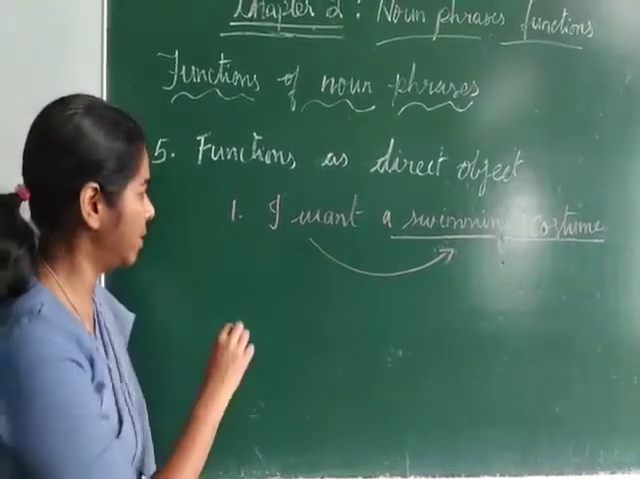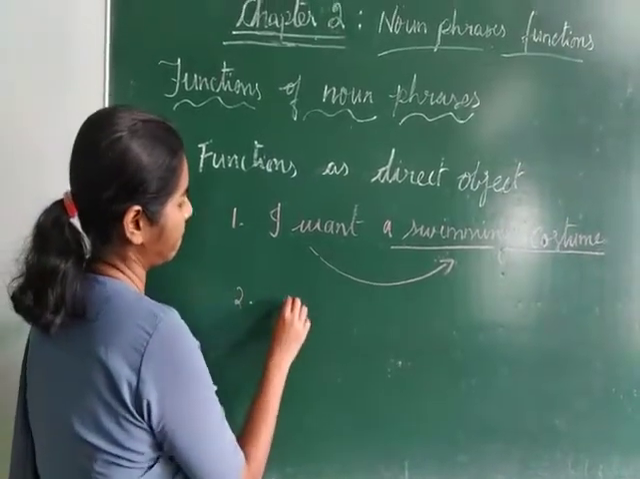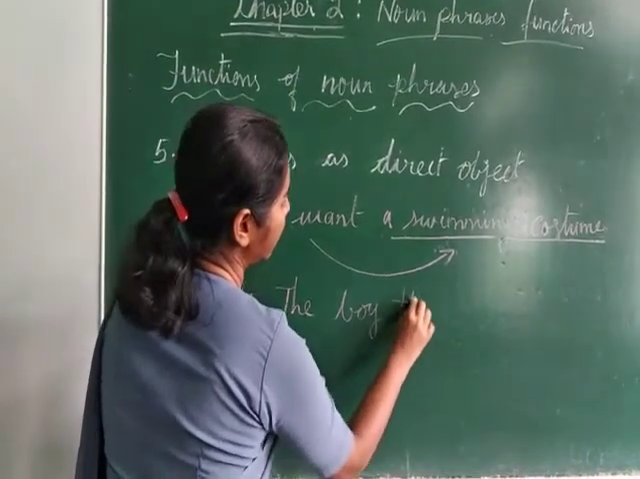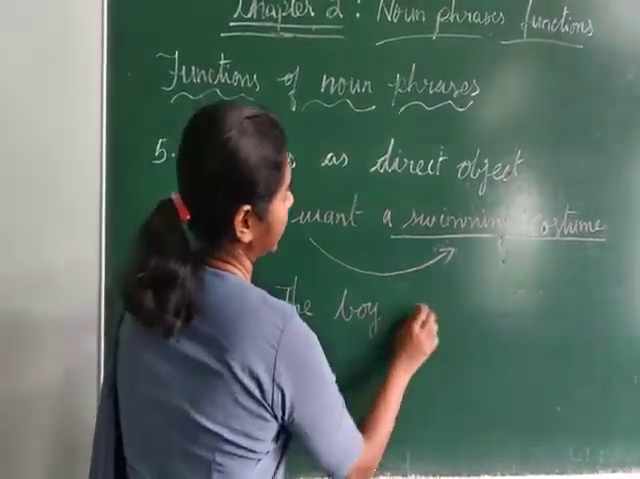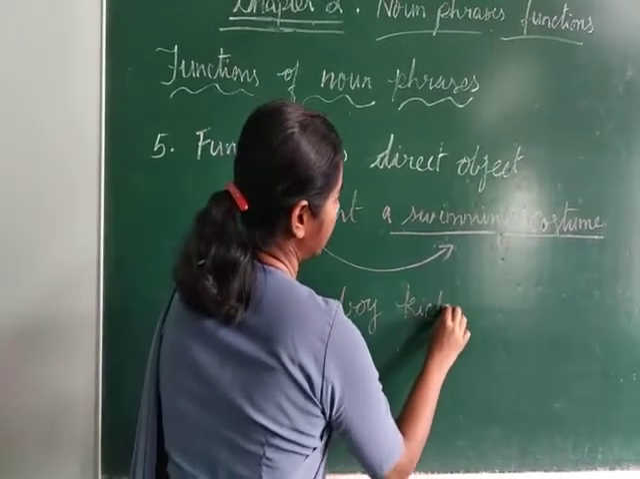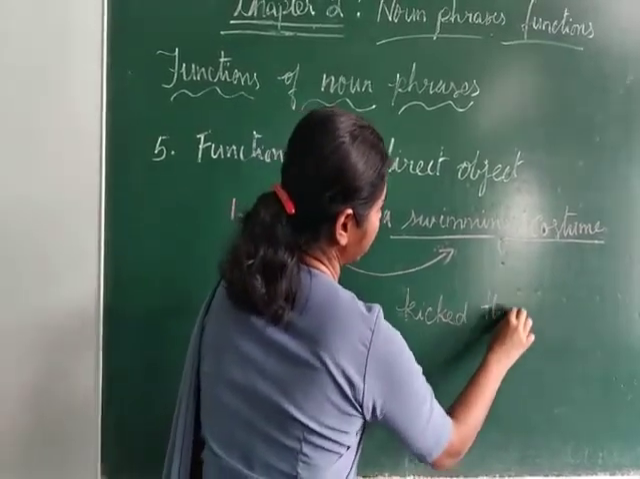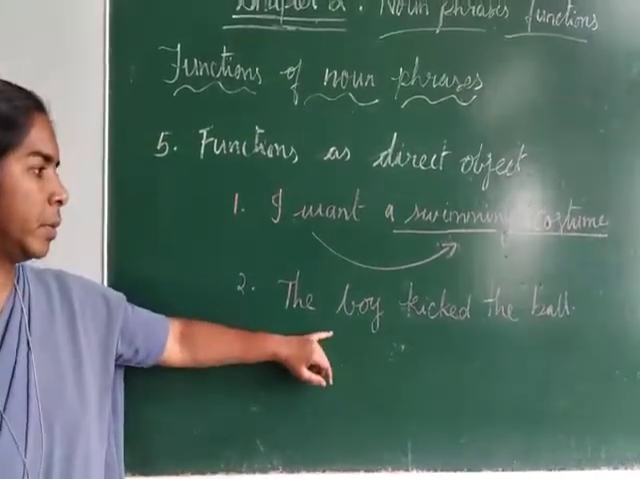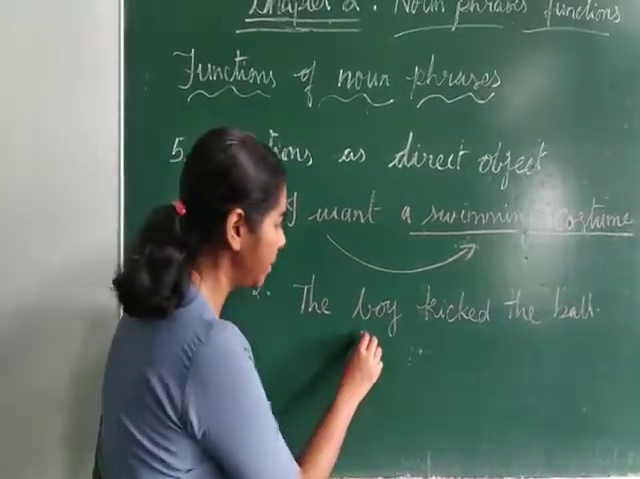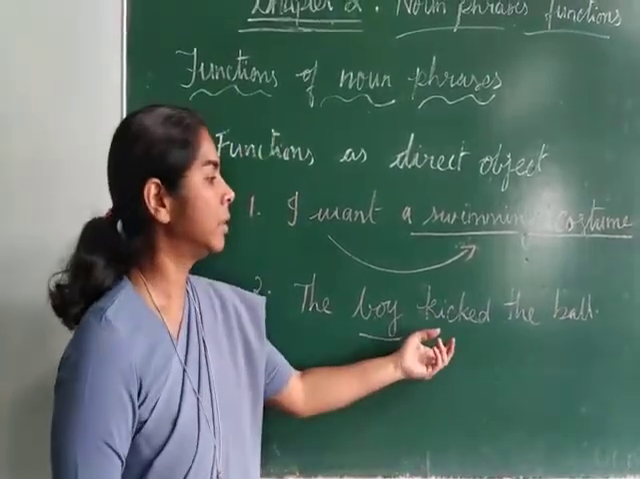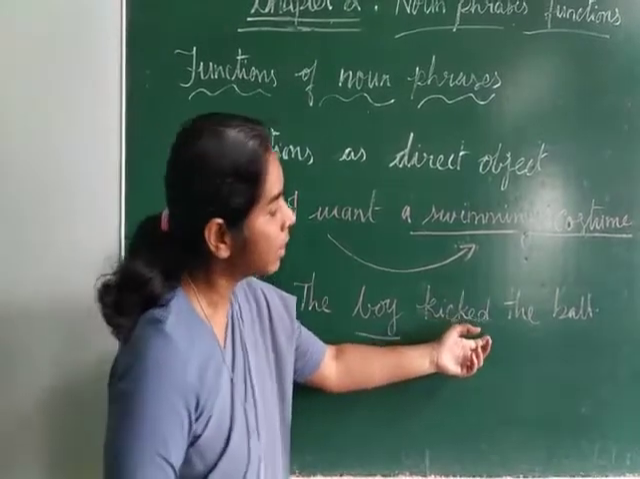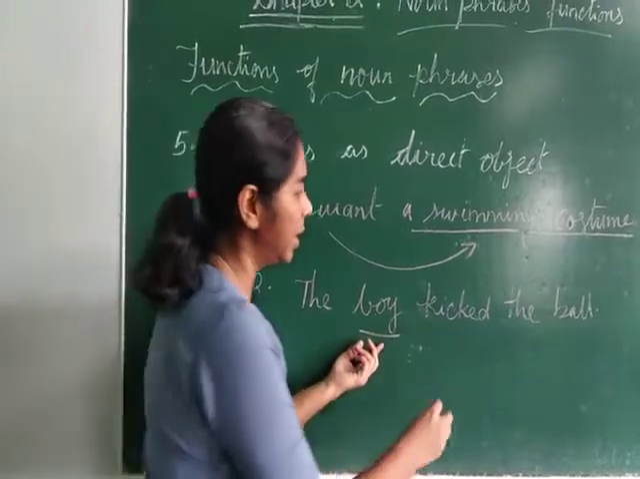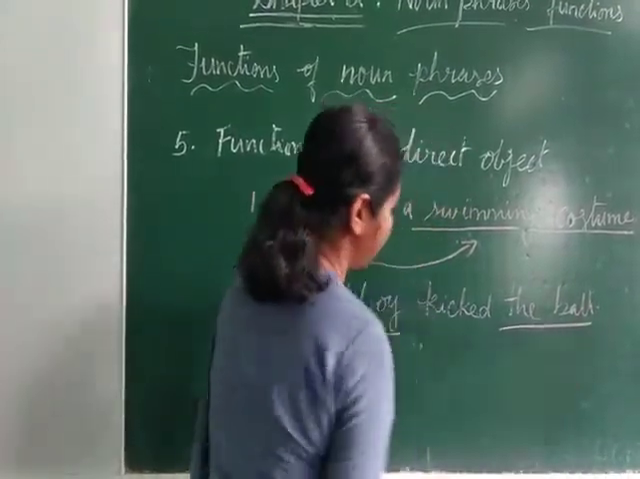And I'll give you another example. The boy kicked the ball. Who is the subject? Subject is the boy. And here, kicked the ball. What is the object that the boy kicked? It is directly the ball. So the ball is a noun phrase here.